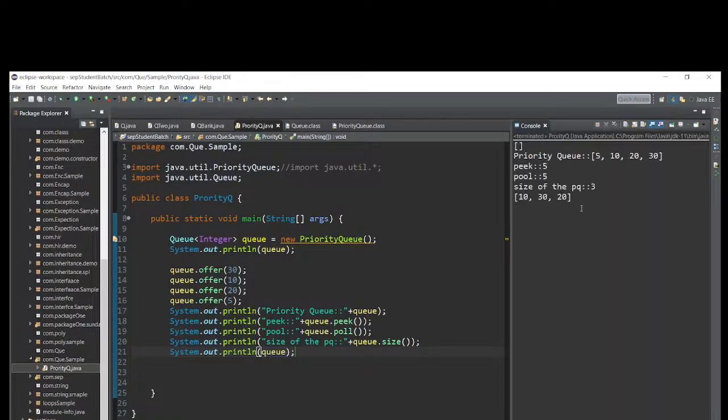3 elements available. That's why size is 3. After we remove that from the priority queue, after remove queue, right?